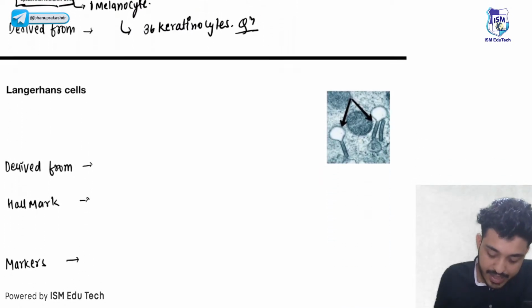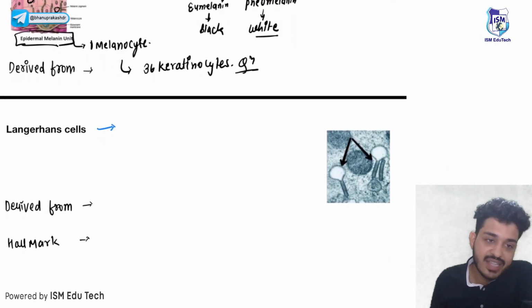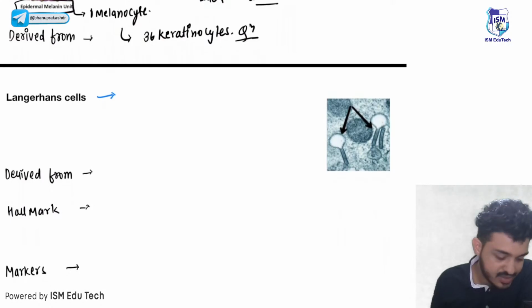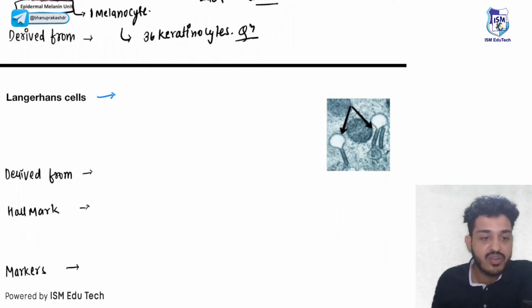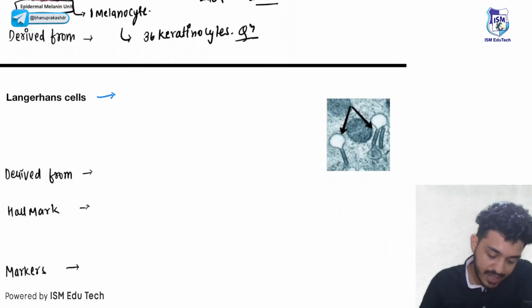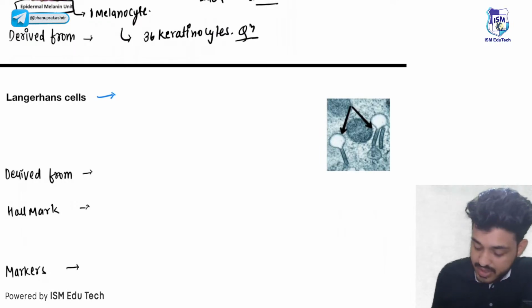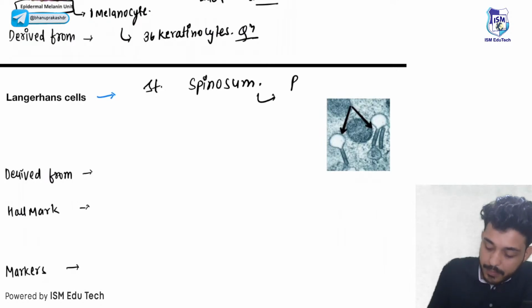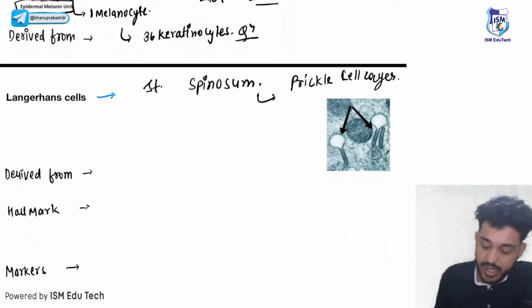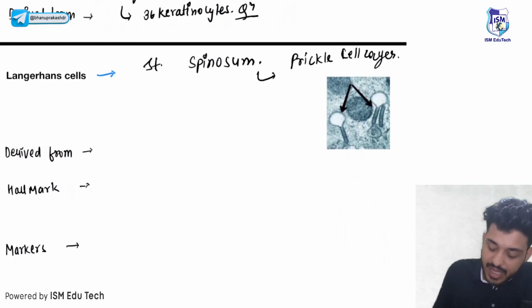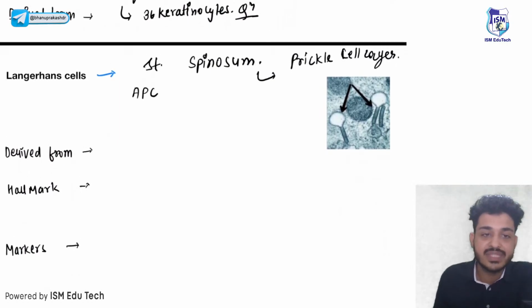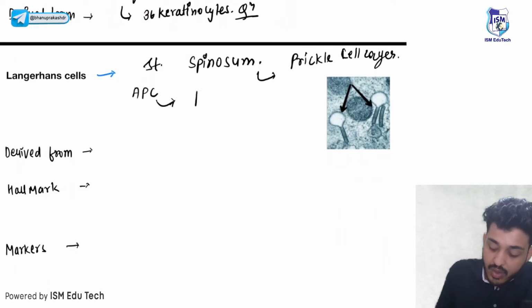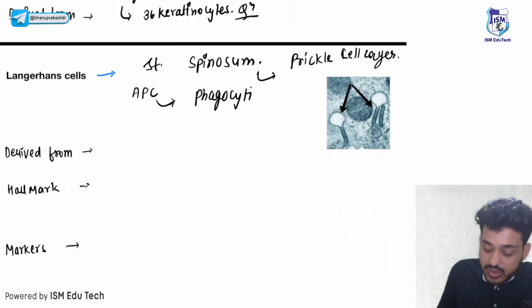Next one is your Langerhans cells. Answer in the comment section, guys: melanocytes are derived from which cells? Third one is your Langerhans cells. They are present in stratum spinosum, also known as the prickle cell layer. I will tell you how. They are basically antigen presenting cells, and they are phagocytic in nature.